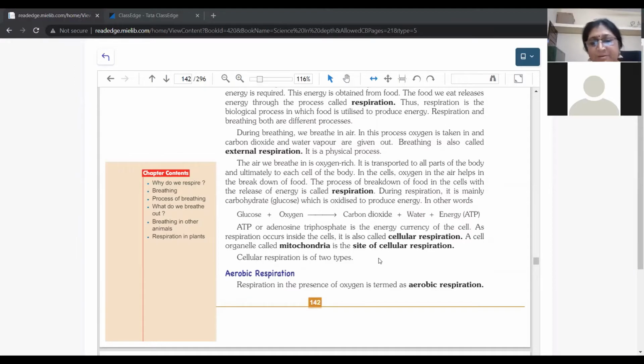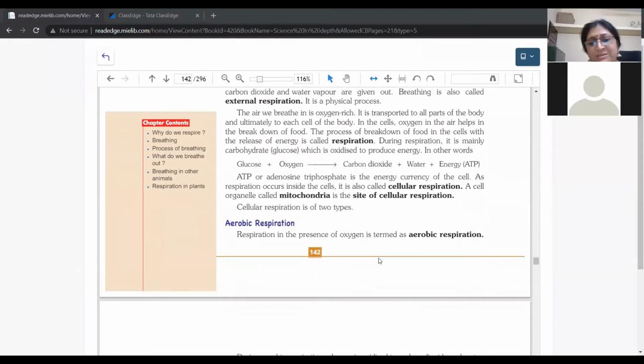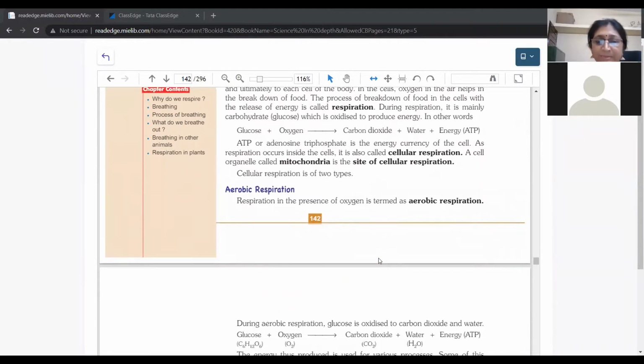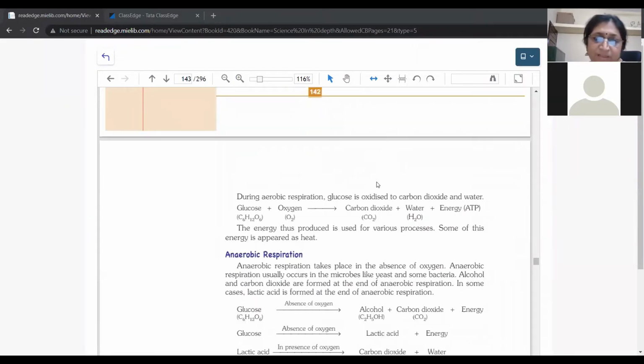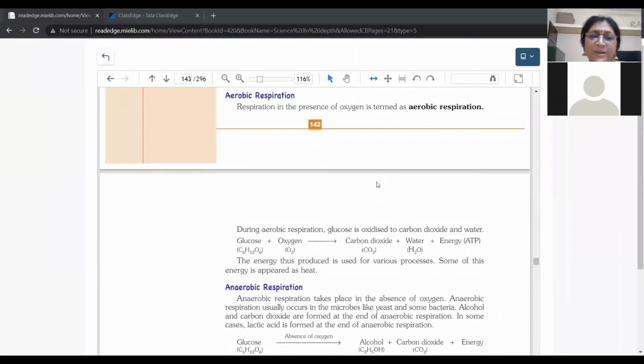When we talk about respiration, it occurs in two types. The first is aerobic respiration, which is the normal cellular respiration we are always doing. And the second type is anaerobic respiration. First, we will see the difference between aerobic respiration and anaerobic respiration.